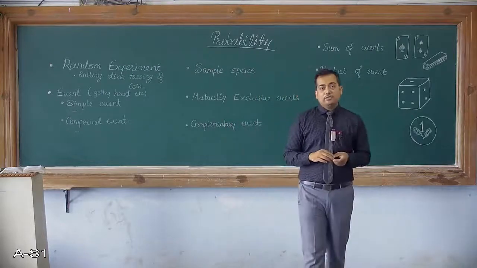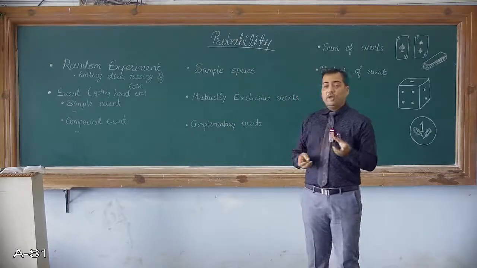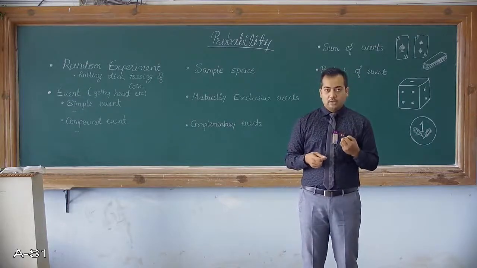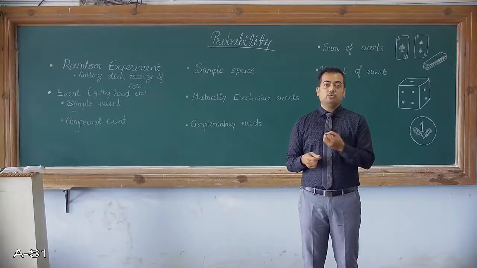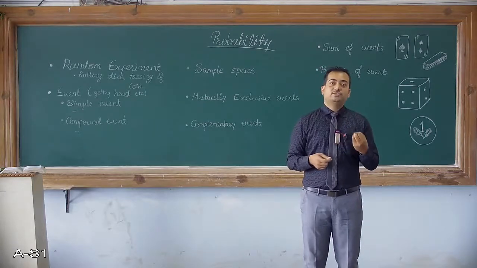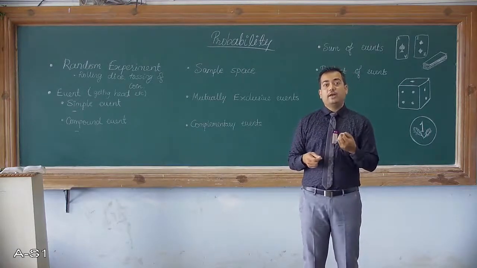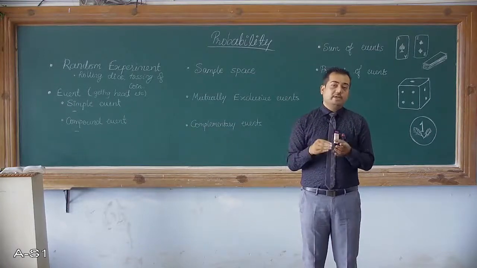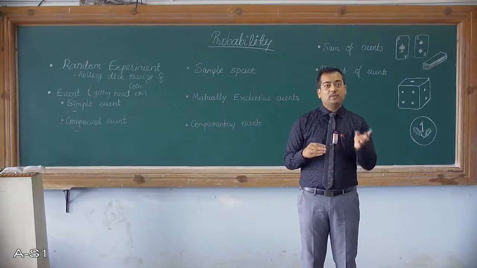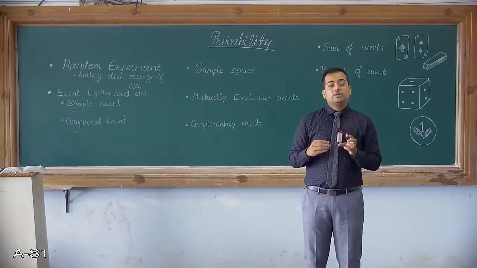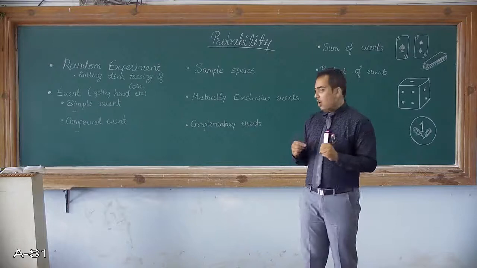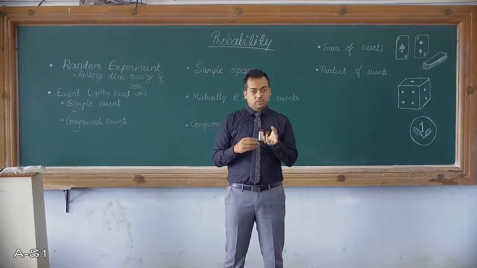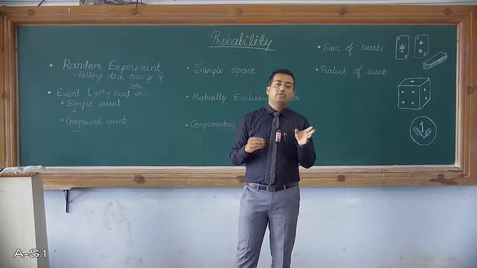Now if you take the event, when you roll the dice, of getting a prime number: prime numbers are 2, 3, and 5, and also 3 and 5 are odd. So now there are multiples here. It includes simple events as well as the prime event, and two of them are odd. So this is called a compound event. Or you can say a compound event is where you have two or more events altogether.